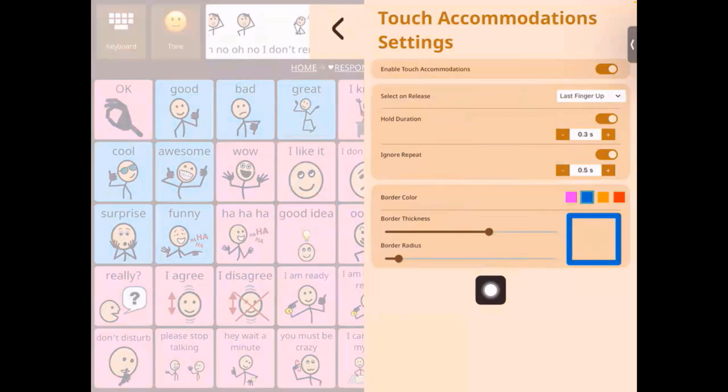And then finally, you have the border color, the thickness, and the radius, which can be used for highlighting. You can change the color, you can change the thickness depending on how much highlight you need, and the radius also can be changed. So these are some of the accommodations that are available for those with fine motor concerns. At the moment, we will turn them off.